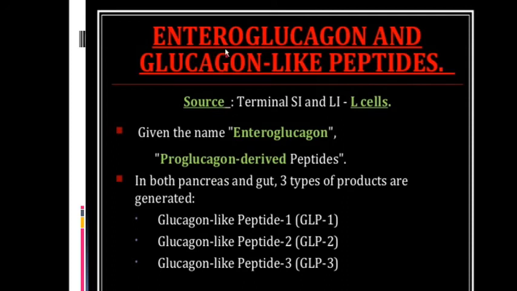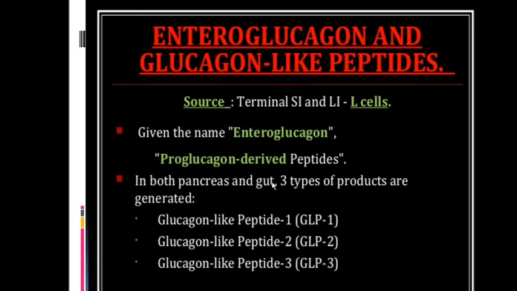Enteroglucagon and glucagon like peptide. Okay, enterogastron is different, enteroglucagon is different. Enteroglucagon is also called glucagon like peptide. Source कहाँ से है? Terminal small intestine and large intestine, L cells. Given the name enteroglucagon or the proglucagon derived peptides.